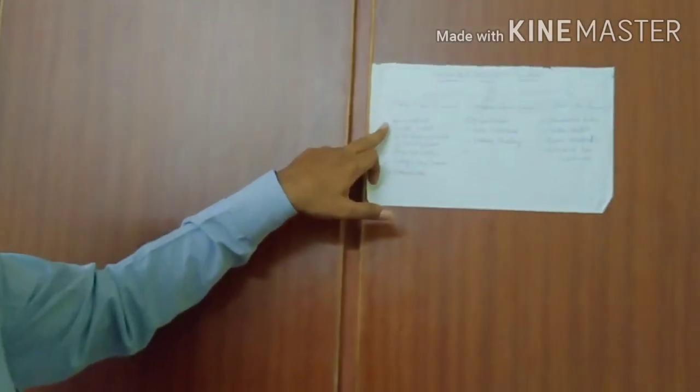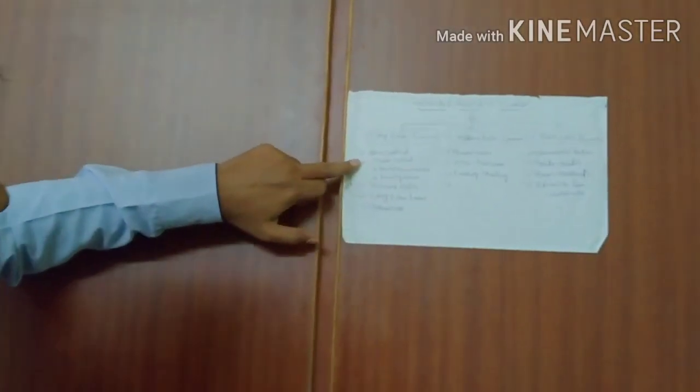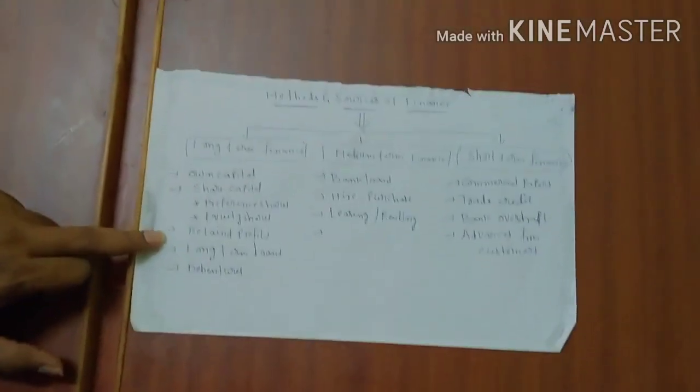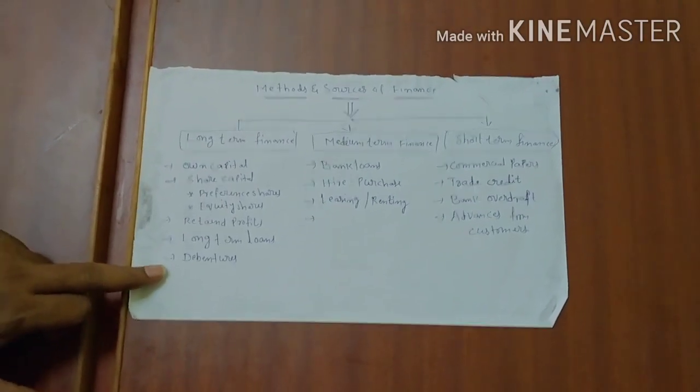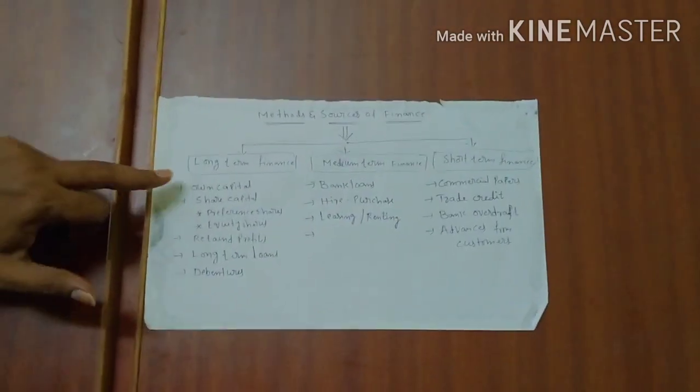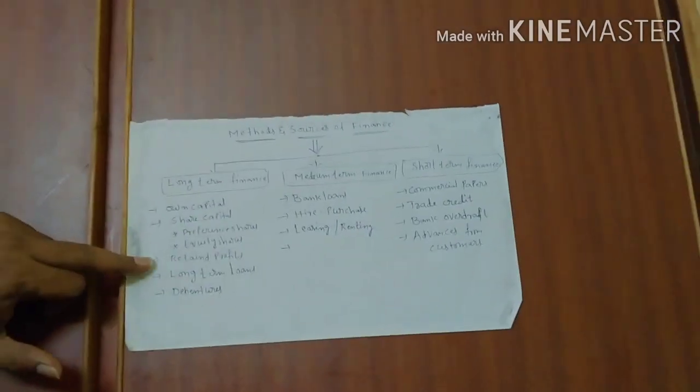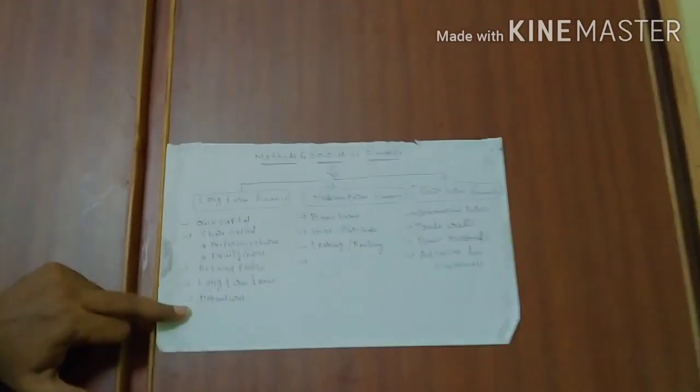Now if you come to long term, more than 3 years, there are some sources for that. They are: first, own capital; second, share capital; third, retained profits; fourth, long term loans; fifth, debentures. Right? Own capital, share capital, retained profits, long term loans and debentures. Own capital means the owner's own amount. Not necessary to explain much more about it.